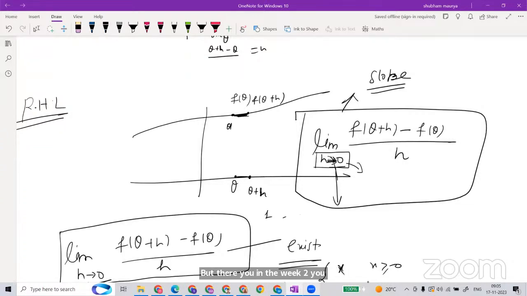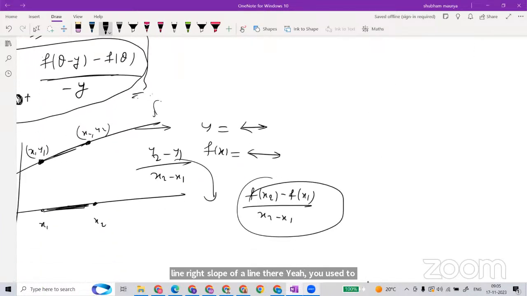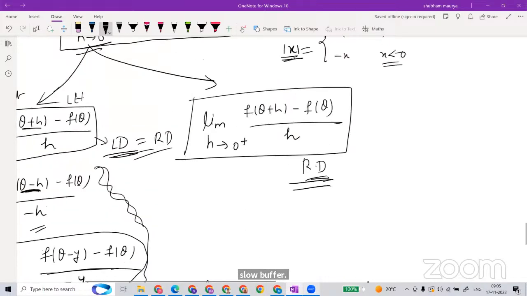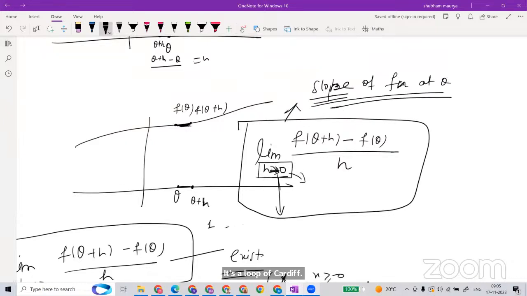There you used to say slope of a line. What will you call it here? Slope of curve, or slope of function at theta.